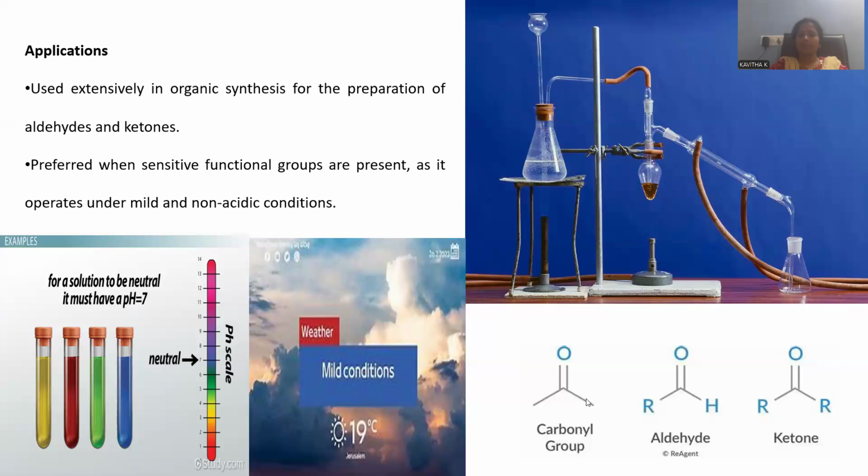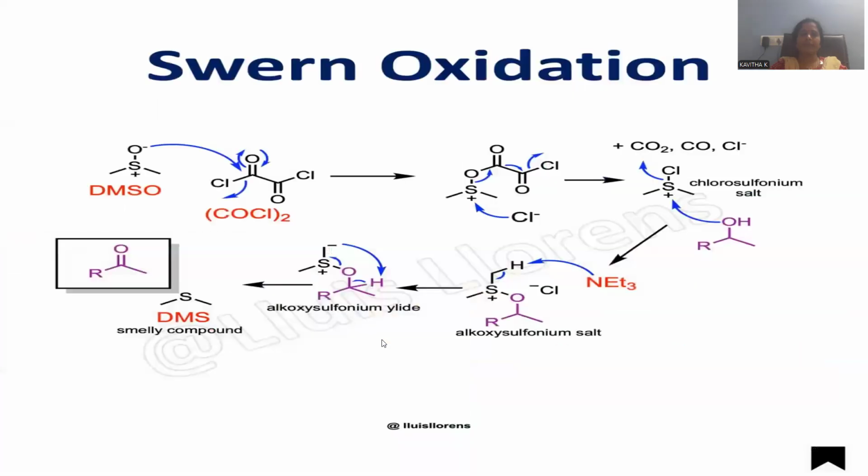So this is about the laboratory setting. The expected product is a carbonyl, which might be an aldehyde, or else a ketone will be generated. So this is the simple mechanism provided for this oxidation process. DMSO was taken initially, and can be reacted with oxalyl chloride initially in order to activate this DMSO.